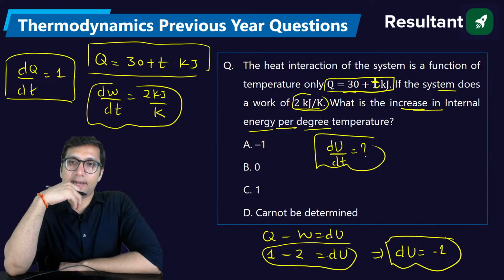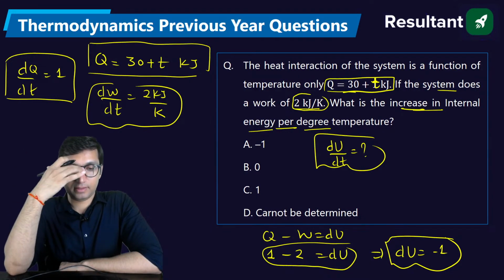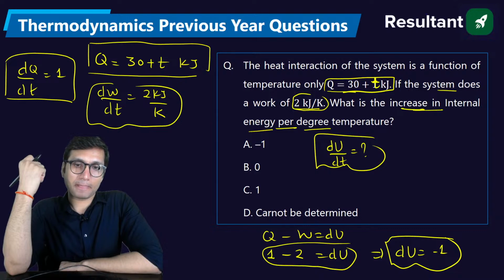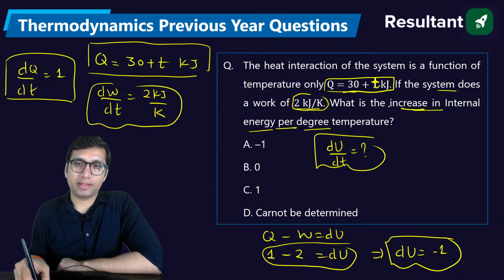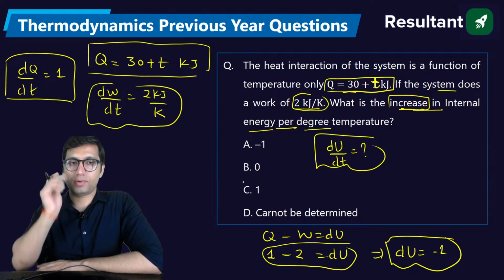System does work, heat interaction is a function of temperature. I think there is a mistake in the question. Because here they are saying that it is an increase in internal energy, so it has to be positive, but by calculation it is not coming out to be positive. Here this cannot happen.